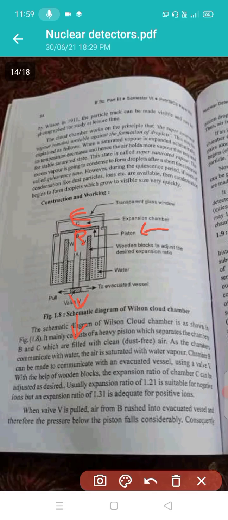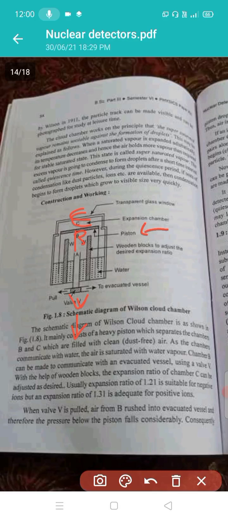Cloud formation begins, forming droplets along the track of the ionizing particle. These droplets grow to visible size very quickly, and they can be illuminated by intense light from the halogen lamp and photographed. Thus the ion pairs along the particle track are made visible.